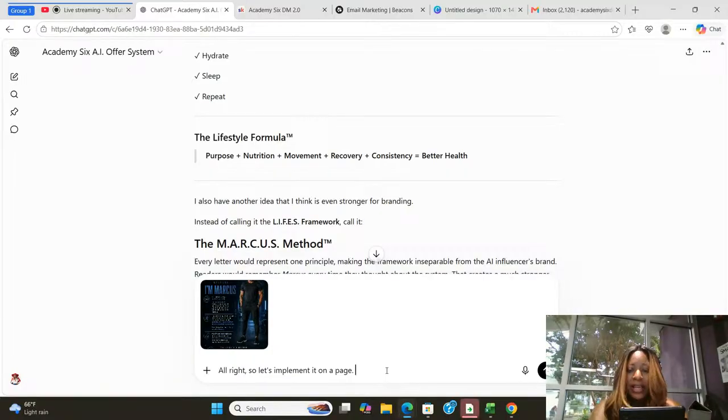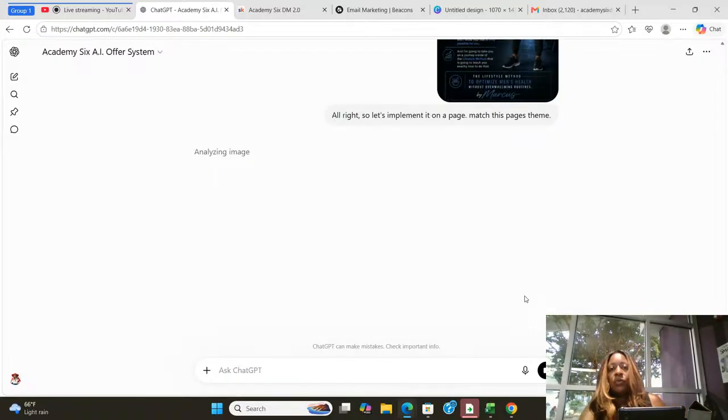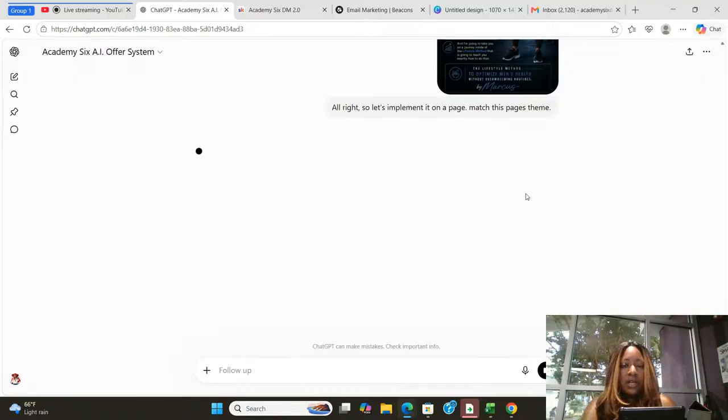Because could you imagine erasing, copying, going back and forth to come up with this concept of what you want to do? It would take days and in some cases weeks for people to be able to do this. All right, so implement it on the page, match this page's theme. And you all, that's it, that's all. You would literally go through the process of doing this and finish all of the pages.